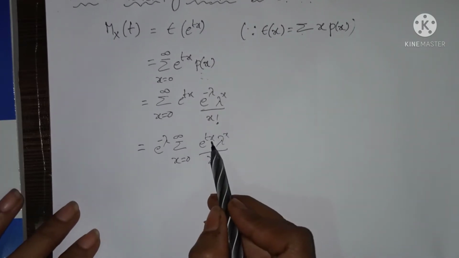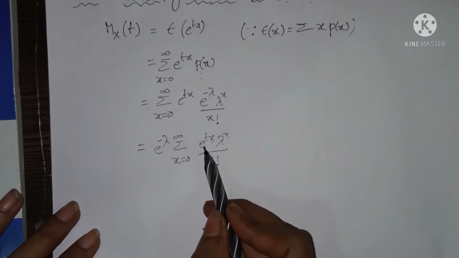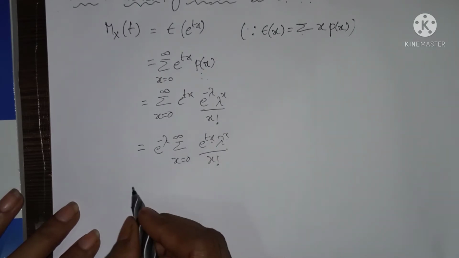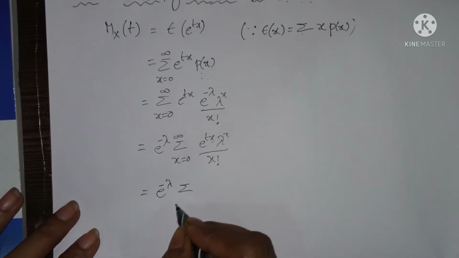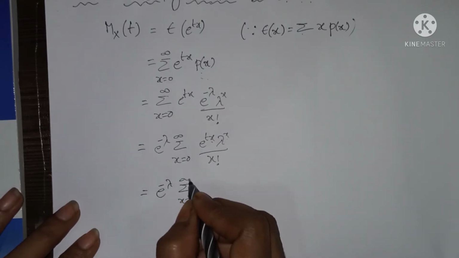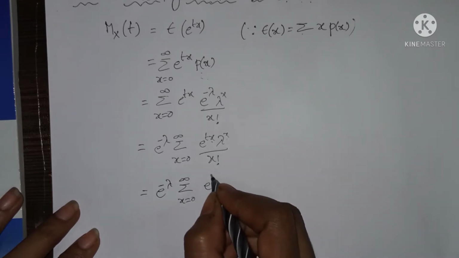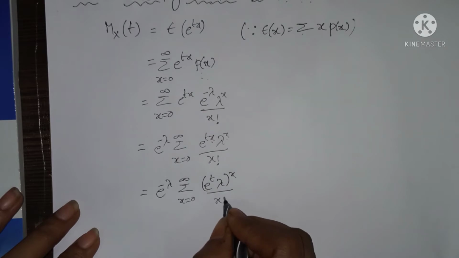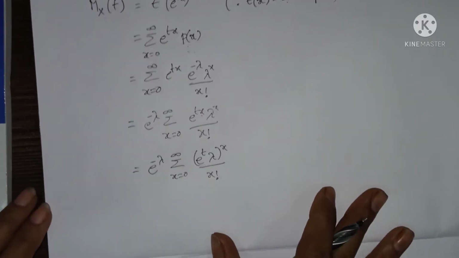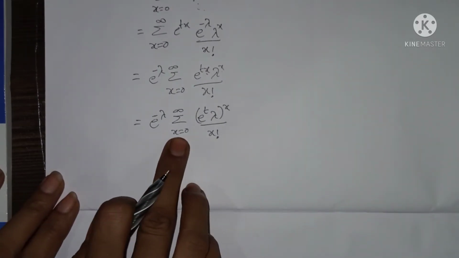Here x is there, here also x is there, so we will write this whole term as a single term. So e power minus lambda summation x equals 0 to infinity e power t into lambda, whole power x by x factorial.